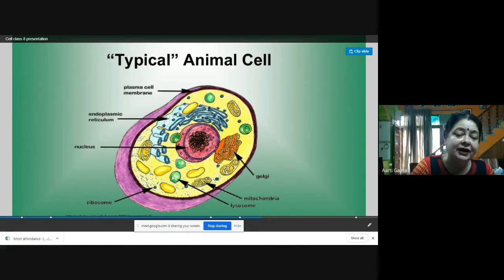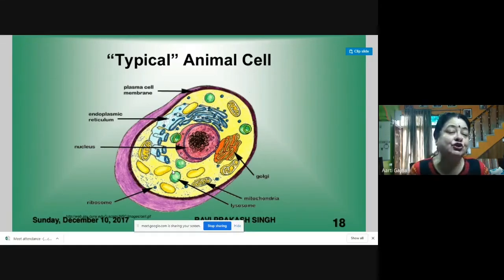Then these are lysosomes. Lysosomes are another structure in our cells, also called suicidal bags, because they contain certain enzymes which can kill the cell. When the cell is in distress, or the conditions are not conducive and the cell is not able to cope, the lysosome bursts open, the enzymes come out, and they digest the cell. That's why they are called suicidal bags of the cell.